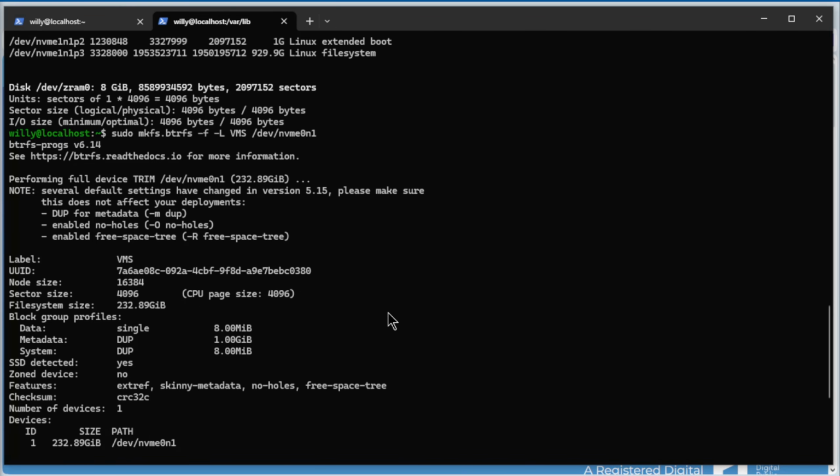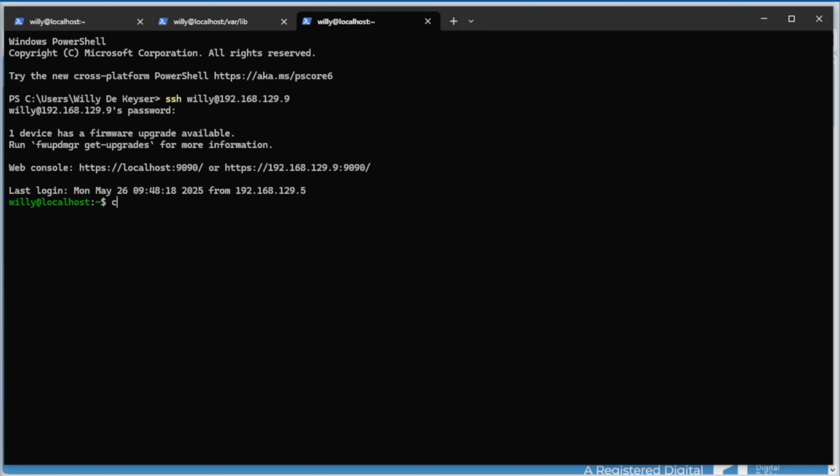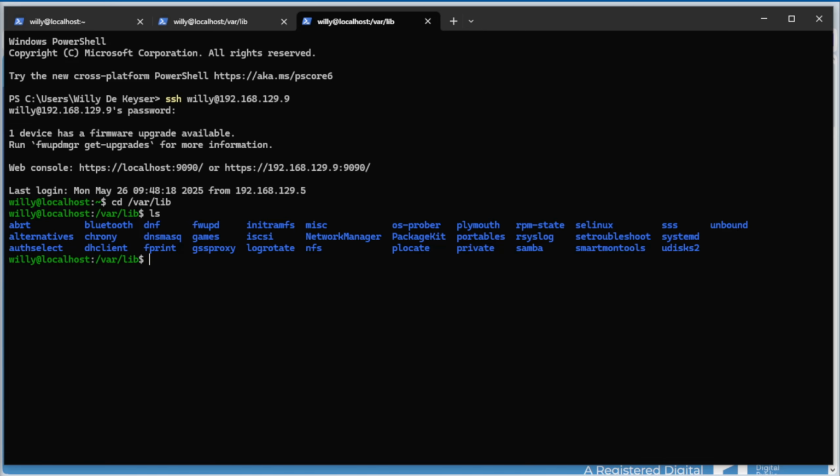For the next step, we create a new directory. Open new tab, SSH. We go to /var/lib, ls, and you see we do not yet have libvirt.